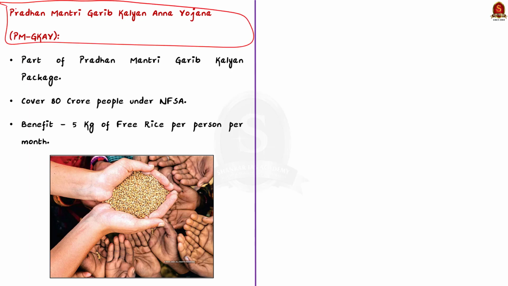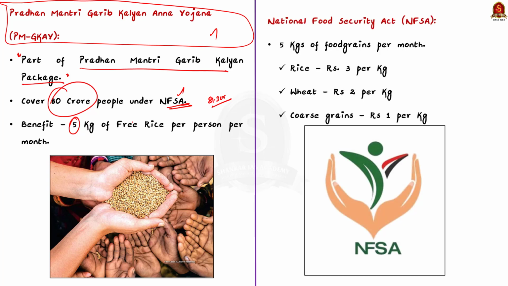See, Pradhan Mantri Garib Kalyan Anna Yojana or PMGKAY was provided as a part of the Pradhan Mantri Garib Kalyan package. Under the scheme, nearly 80 crore people, to be precise 81.3 crore people covered under NFSA, will be provided with 5 kg of free rice per person per month. So for a family of 5 members, 25 kgs of free rice will be provided per month under the scheme.